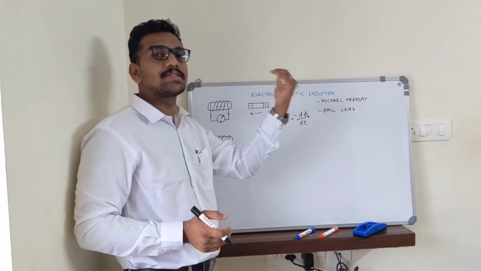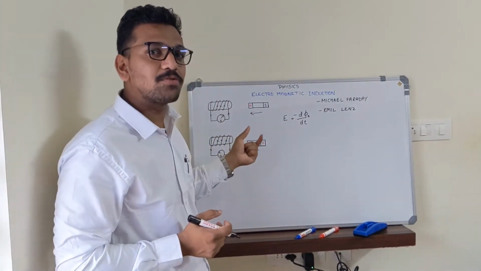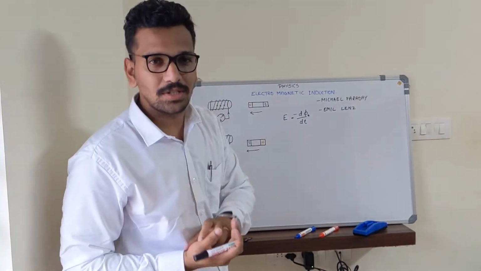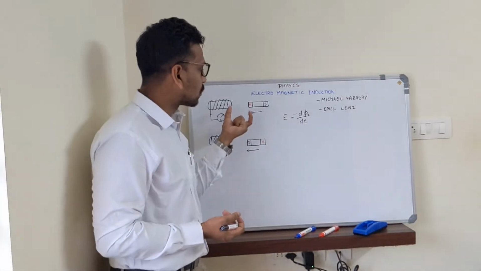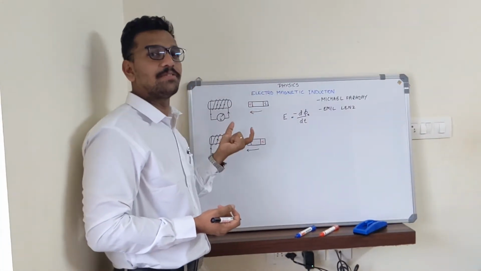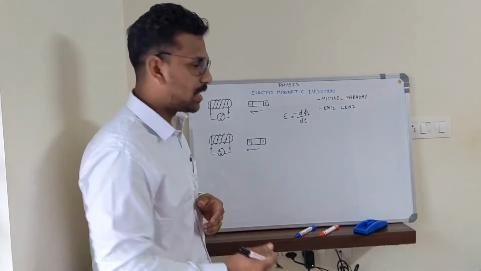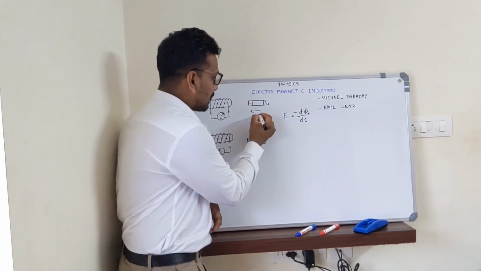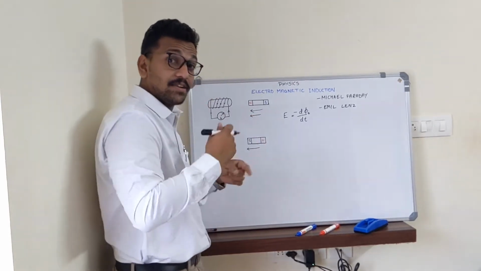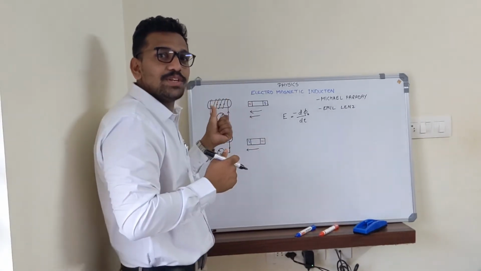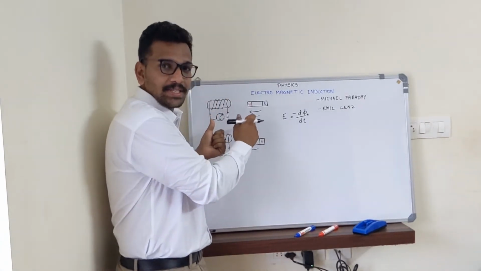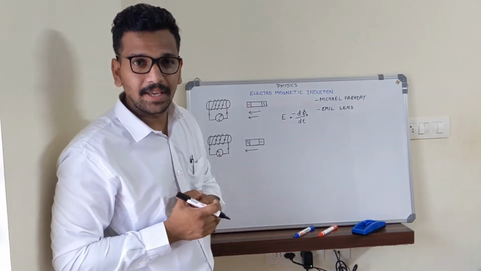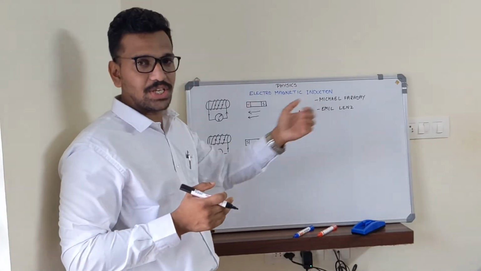Lenz's law states that the induced EMF produced in the coil will always oppose its very cause. Whatever the cause producing the induced EMF, it will oppose that. In this case, the magnet is coming closer to the coil, right? So if the magnet coming closer is the reason for the induced EMF, then the induced EMF will oppose this motion. It will try to push the magnet away. How will that happen? We have studied Christian Oersted's experiment.